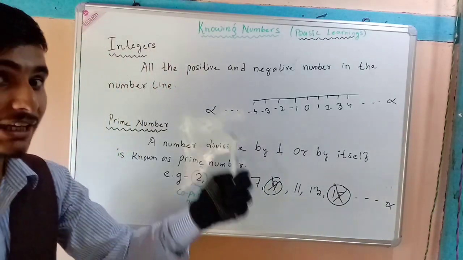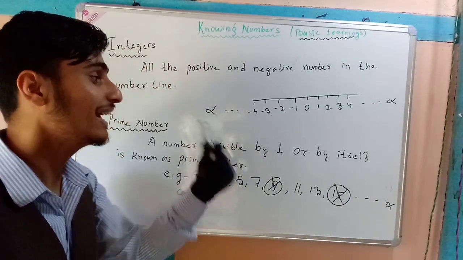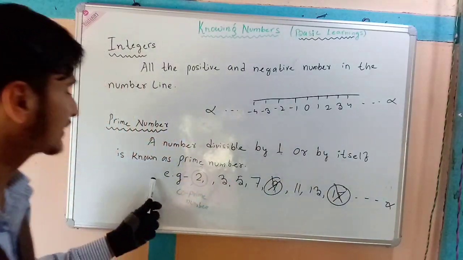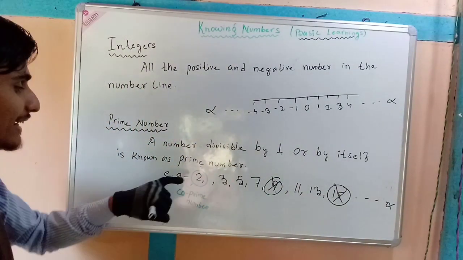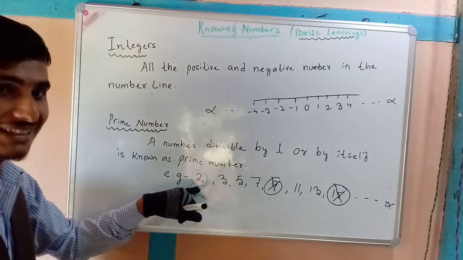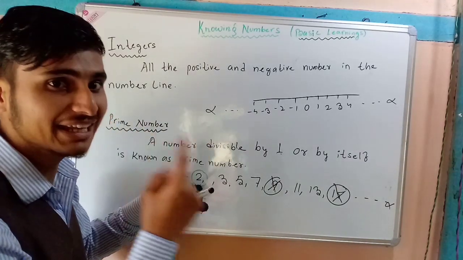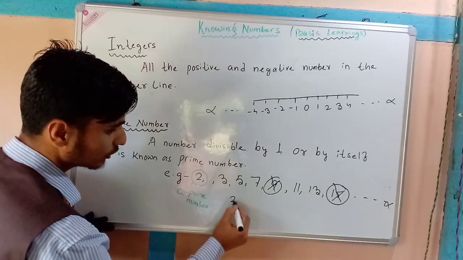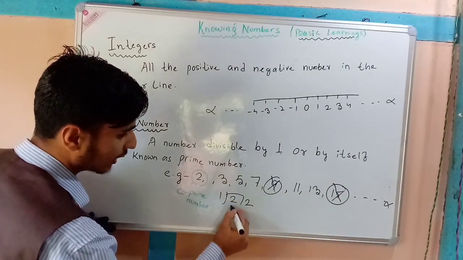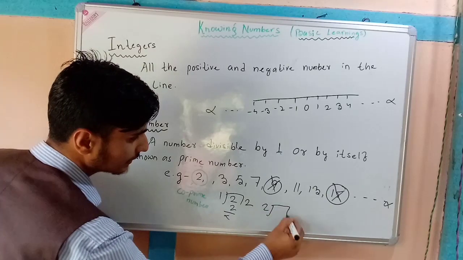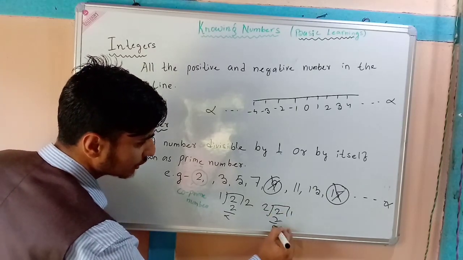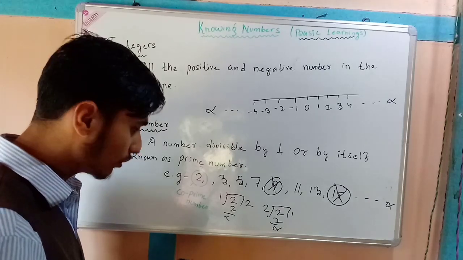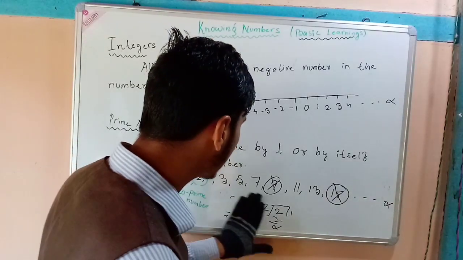It will be divisible by 1 and by the number itself. Example, 2. 2 is divisible by 1 and by itself: 2 ones are 2 and 1 two is 2. With other numbers, it cannot be divided. So it is a prime number.